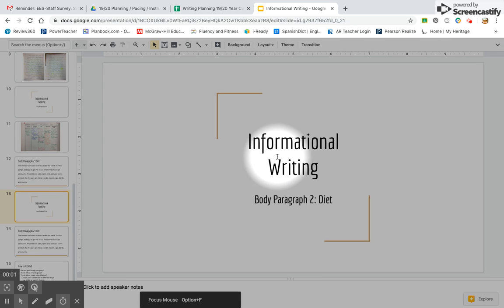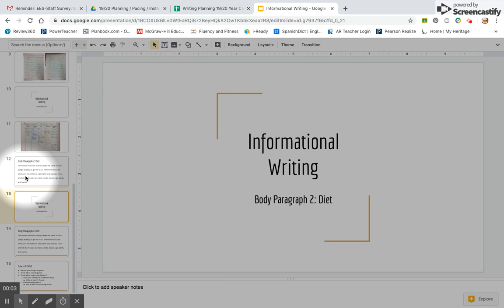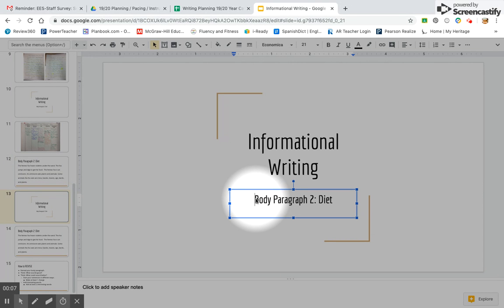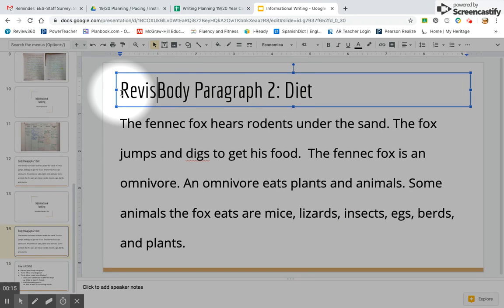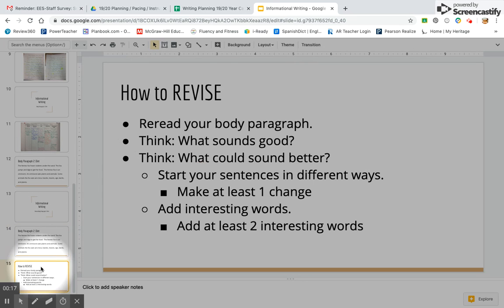Hello, ladies and gentlemen. Today, you already wrote the body paragraph, so in this lesson, you are going to revise your body paragraph about the diet. So you've already written it, and you're going to revise it. Let's review how to revise. Revising is not changing the spelling or adding capitals or adding periods. Revising is making your paragraph sound better.